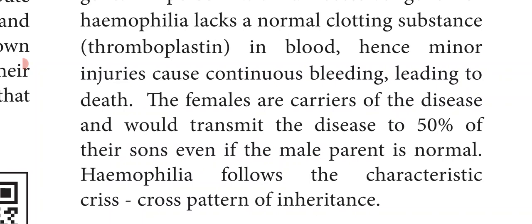Hemophilia follows the characteristic crisscross pattern of inheritance. Crisscross means, for example, father to daughter and daughter to grandson. In the same way, mother to son and son to granddaughter. So that is called the crisscross pattern of inheritance.